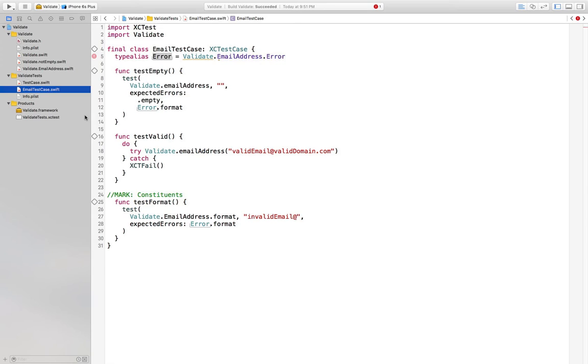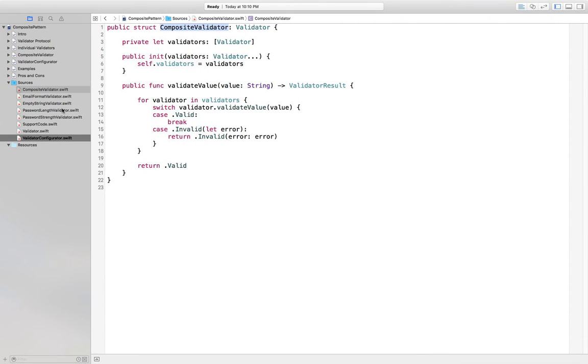We'll also add a test for valid emails. So when we validate this thing that is considered to be a valid email address, if an error is thrown, then we'll fail. The test will fail. But everything's good. So now, to the client, this composite function doesn't look any more complex than any simple static function would look. The only difference between this and how it might look in the future when it gets to be what I would like is that it's actually shorter, because at that point you'd probably be using .raw value here.